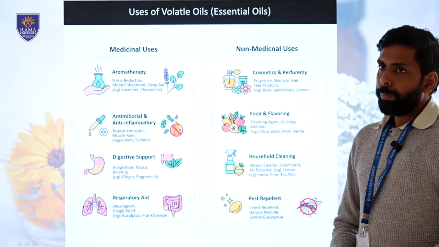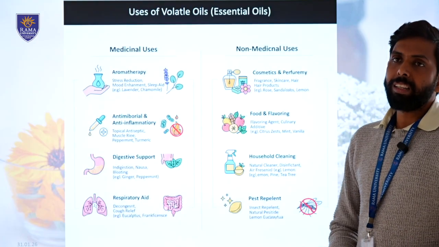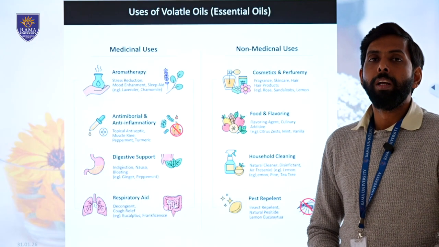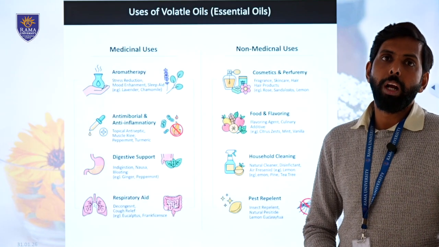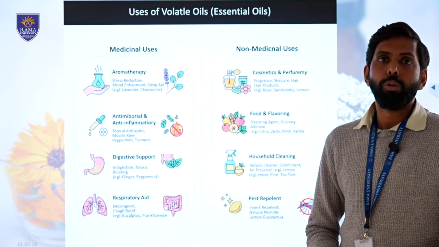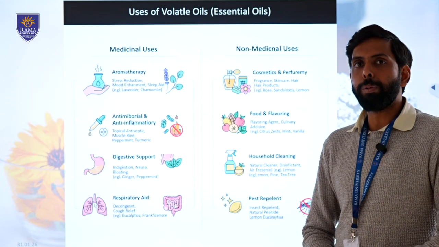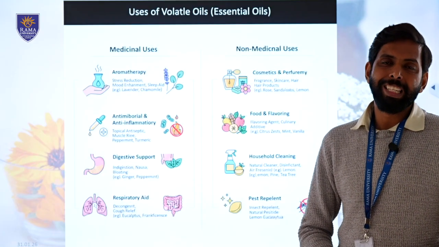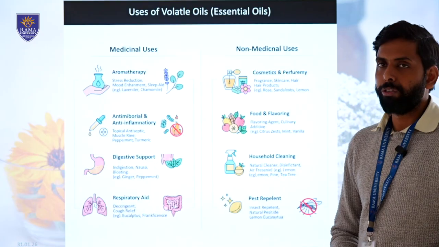Pest repellents, mosquito repellents, pesticides and insecticides are also very crucial, and in these volatile principles like eucalyptus oil, citronella oil, and lemongrass oil are used. So these are all the volatile principles which are used in various ways in the medicinal as well as pharmaceutical industries.